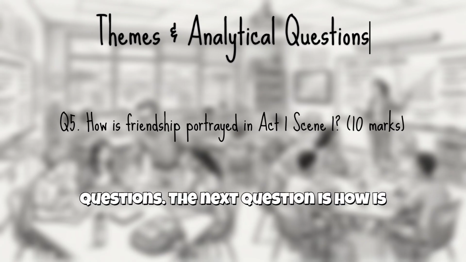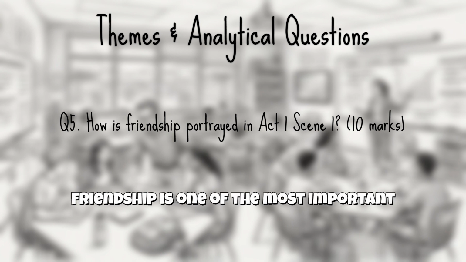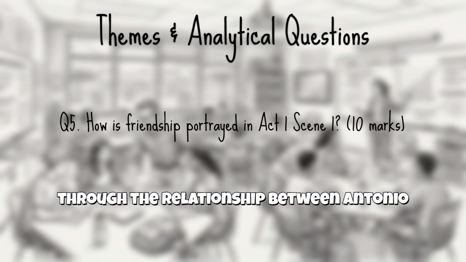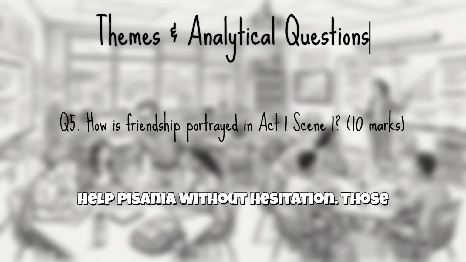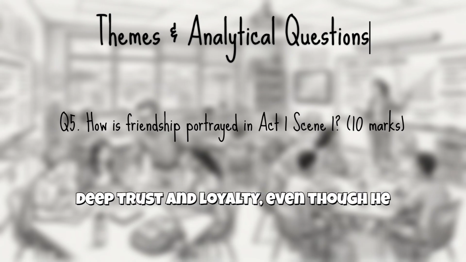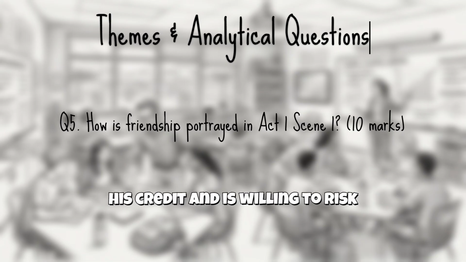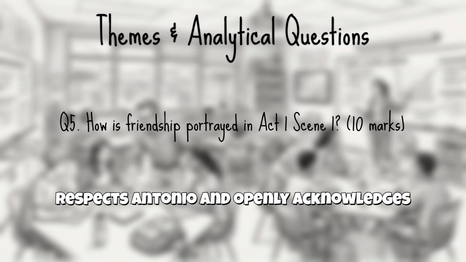The next question is, how is friendship portrayed in Act 1, Scene 1? Friendship is one of the most important themes introduced in this scene, mainly through the relationship between Antonio and Bassanio. Antonio's willingness to help Bassanio without hesitation shows deep trust and loyalty. Even though he does not have ready money, he offers his credit and is willing to risk his entire fortune. Bassanio, in return, respects Antonio and openly acknowledges his debt.